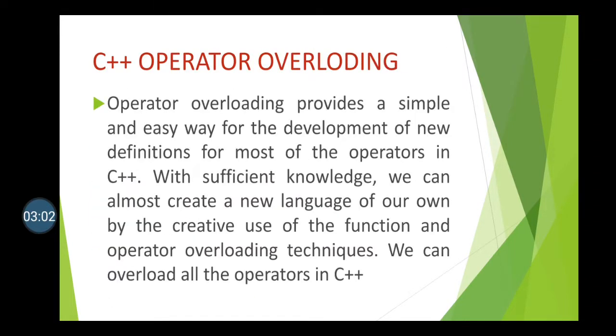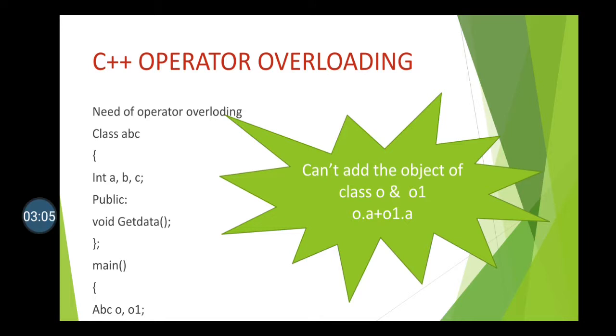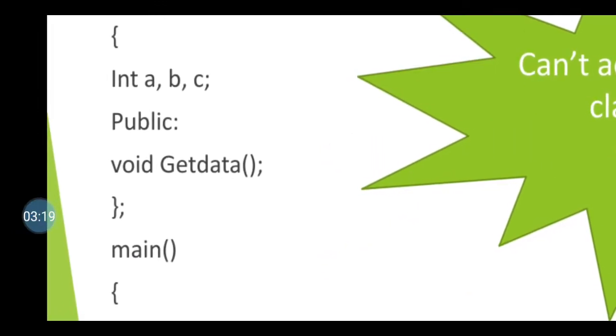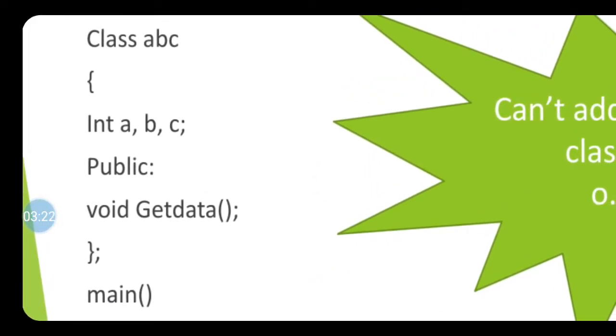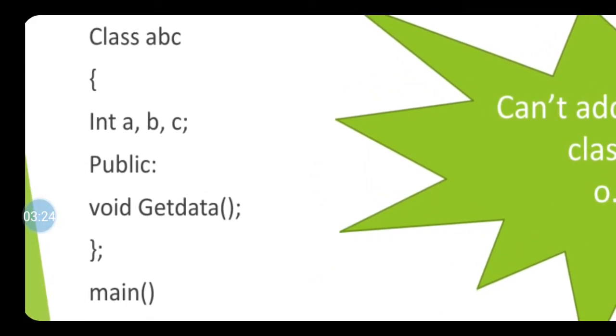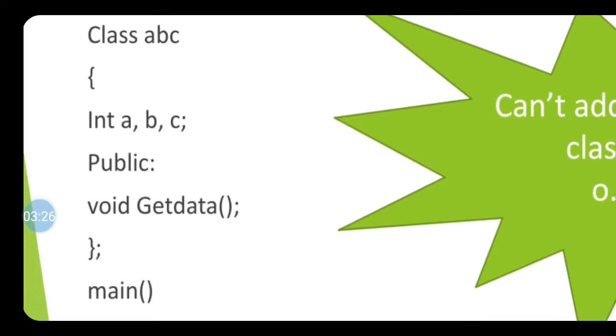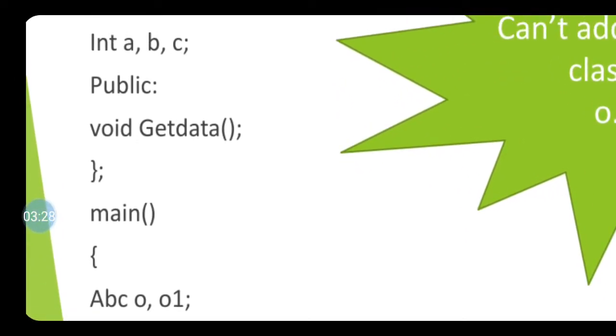Now we will take one example, and from it we come to know the need for operator overloading. In this example, I took one class, class ABC. In this class, I declared three private variables A, B and C. Then I wrote a getdata function in the public section.